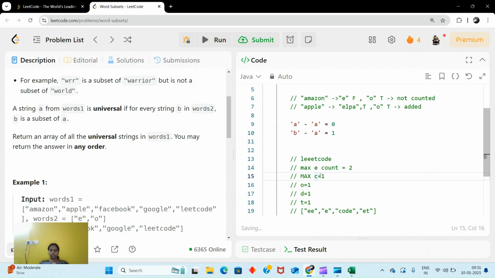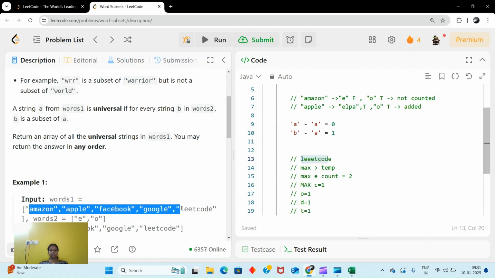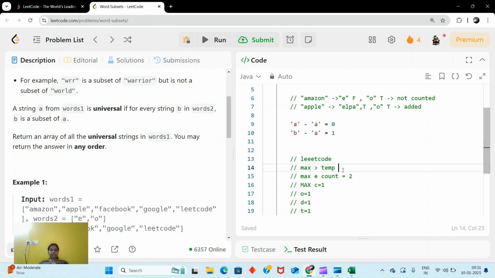So here, how many C's are there? 1. No issue. O, how many? 1. Okay, D, 1. T, 1. So we can say that if our count is greater than the max count, and I will use a temp, temporary, to count this, because we have so many in the words one, if it is greater, then we can say it is not universal.